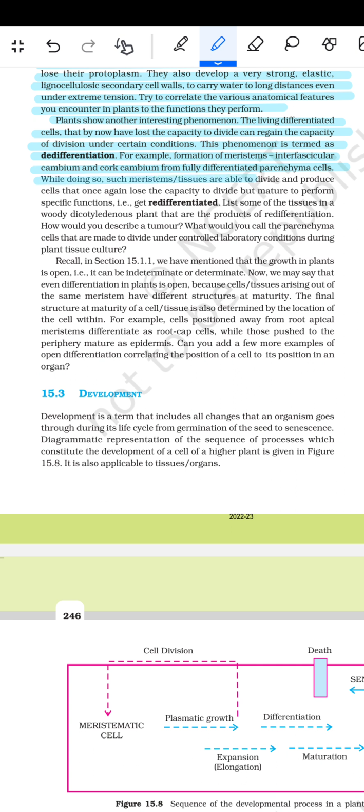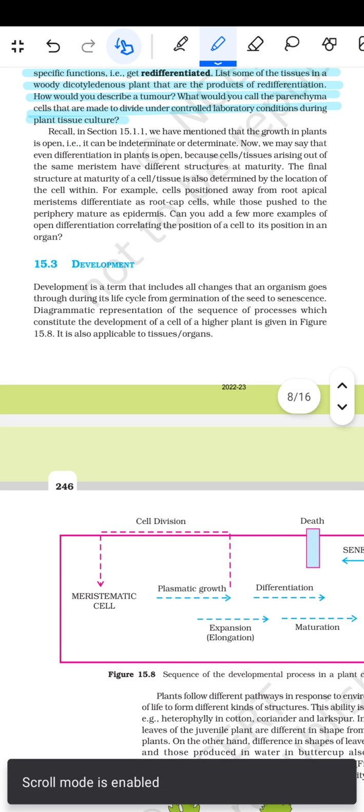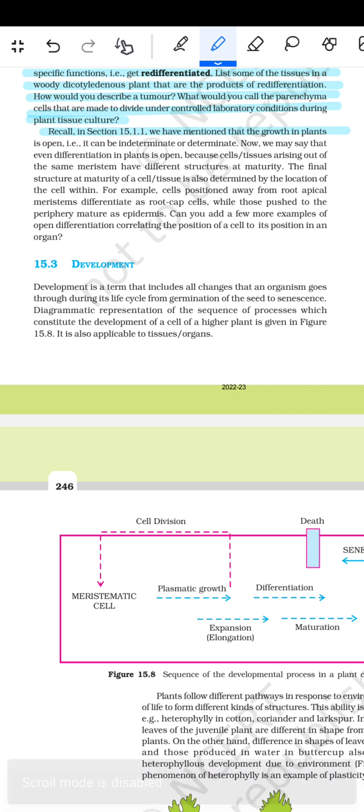By doing so, such meristematic tissues are able to divide and produce cells that once again lose the capacity to divide but mature to perform specific functions, that means they get re-differentiated. List some of the tissues in a woody dicotyledonous plant that are products of re-differentiation. How would you describe a tumor? What would you call the parenchyma cells that are made to divide under controlled laboratory conditions during plant tissue culture?